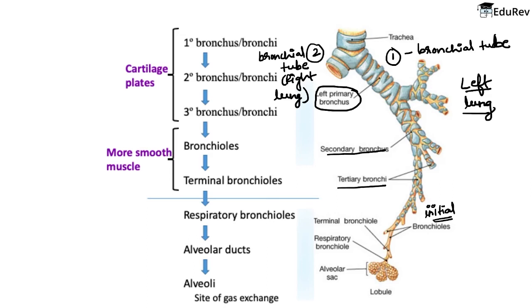It means कि जो bronchial tube है, ये divide होती है पहले primary bronchus में, then it becomes secondary bronchus, then it becomes the tertiary bronchi. Okay, and then it will lead to the initial bronchioles and then to the terminal bronchiole.